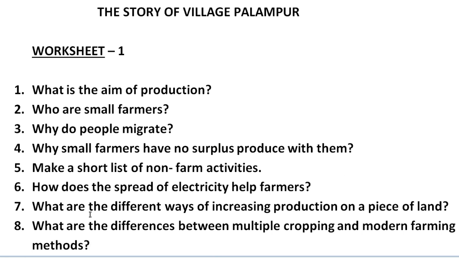Next we have, what are the different ways of increasing production on a piece of land? Of course, in India many of the farmers don't have a large piece of land. The same is true for village Palampur, they have small pieces of land, but they want more production, they want to earn more income. For this purpose, what are the various ways? What kind of strategy, what kind of technology do they use to increase their production on the same piece of land? Related to this, write down the answers according to whatever you have understood in the videos.